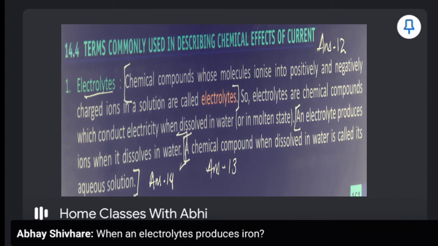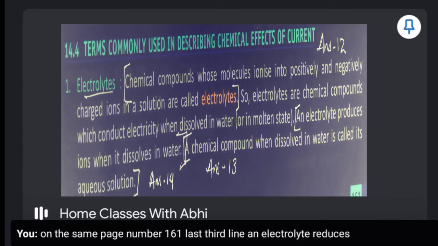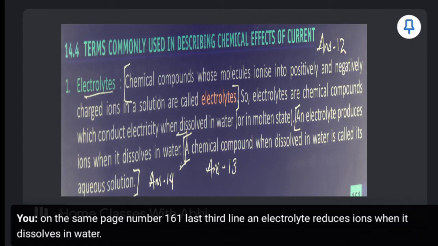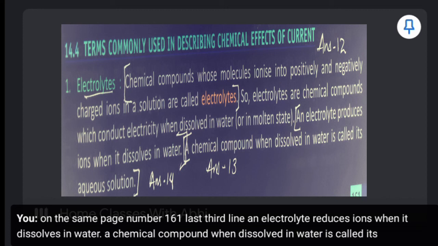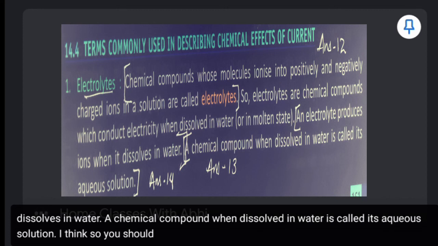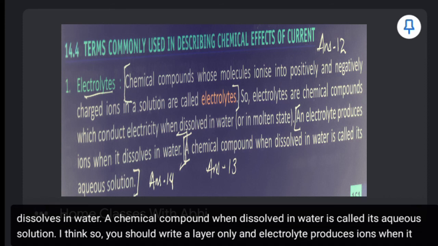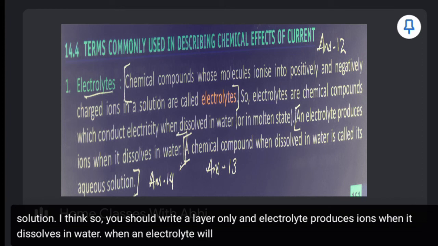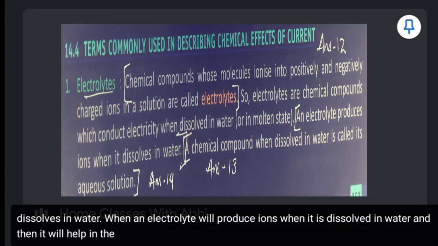On the same page number 161, the last third line: an electrolyte produces ions when it dissolves in water. A chemical compound, when dissolved in water, is called its aqueous solution. You should write till here only. An electrolyte produces ions when it dissolves in water. When will an electrolyte produce ions? When it is dissolved in water. And then it will help in the conducting or flow of electric current. So this is our answer 13.